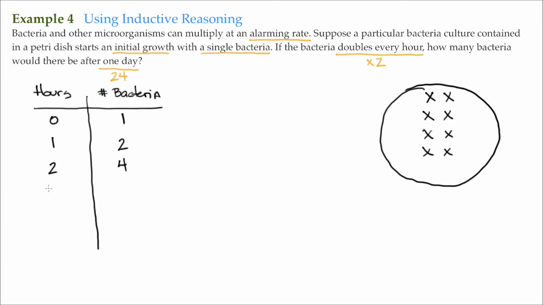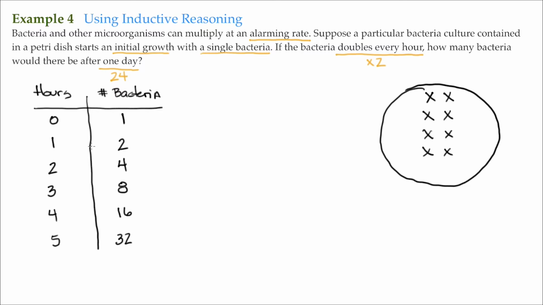Another hour goes by, 8 bacteria. 4 hours, 16, 5 hours, 32. So now we've established this pattern, and it's very visual. We can see what's going on. We used a picture to help give us an idea of what's occurring, and then of course we start writing down, gathering our thoughts as far as this pattern that's developing.